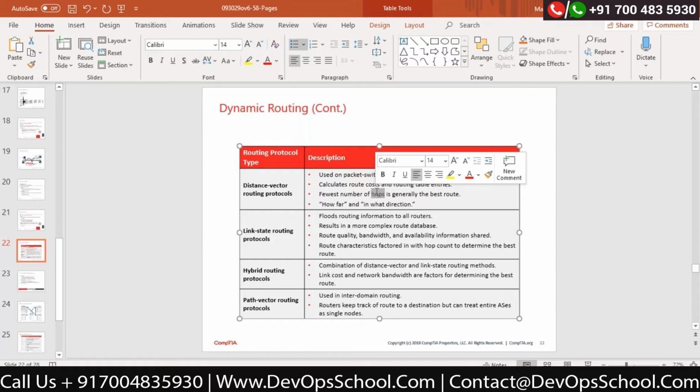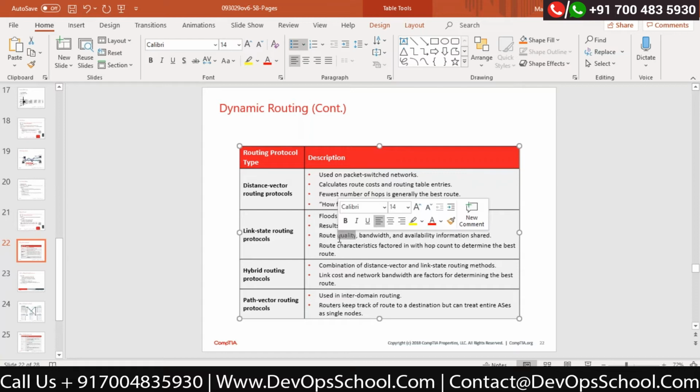This is very, very important as far as RIP is concerned. This is very good for smaller networks, or you can say small organizations. This is a very, very good method to send your data.